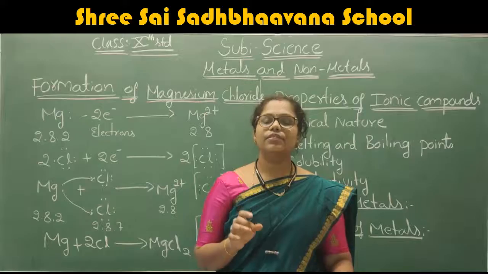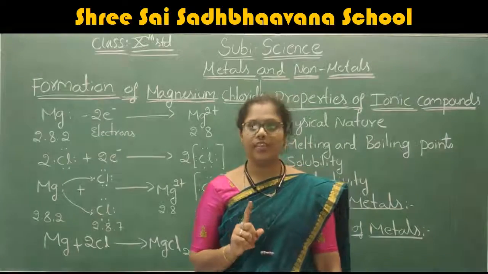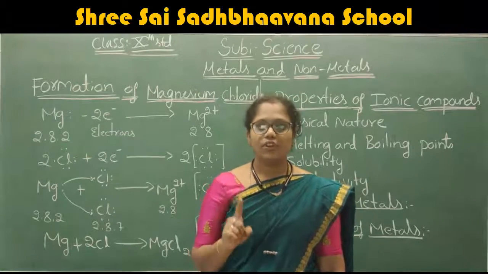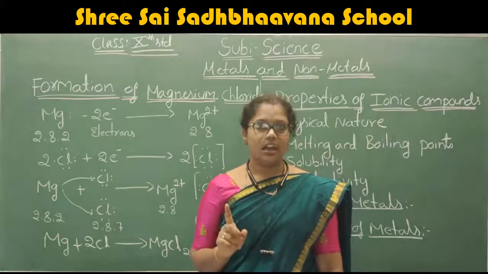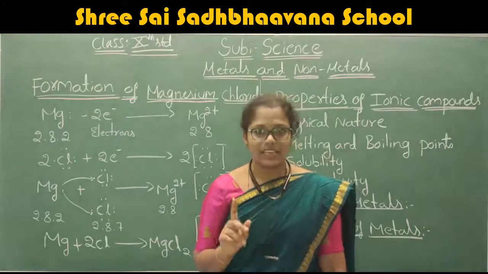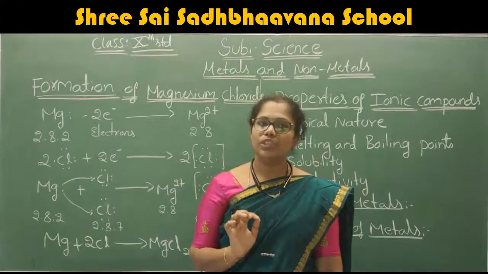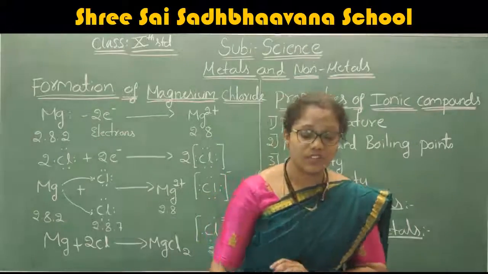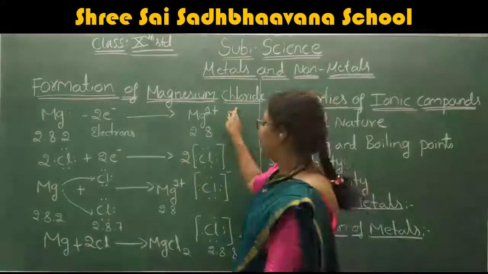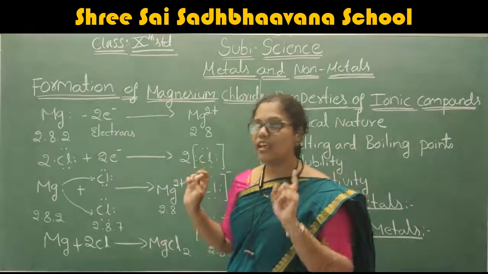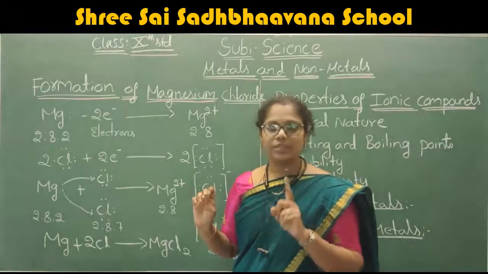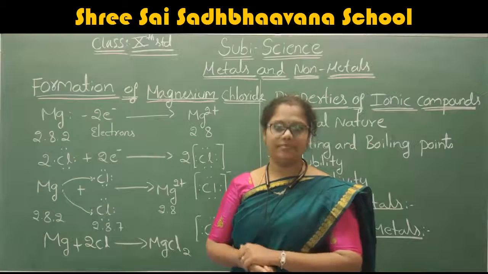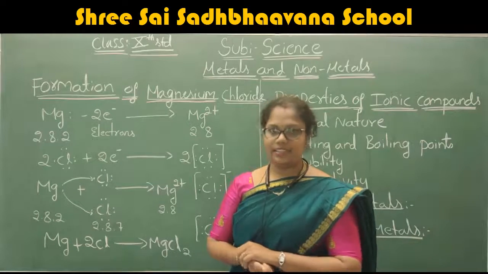If a non-metal reacts with a non-metal, you will get a covalent compound. You already know this concept, and you also know how exactly sodium metal reacts with the non-metal chlorine to form sodium chloride. Today we are going to discuss the next example, the formation of magnesium chloride. Magnesium is the metal, and it reacts with chlorine, a non-metal, to form magnesium chloride. Now we will start discussing this.